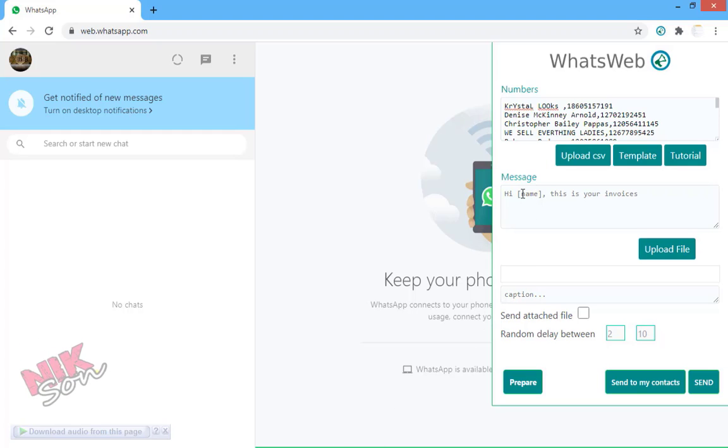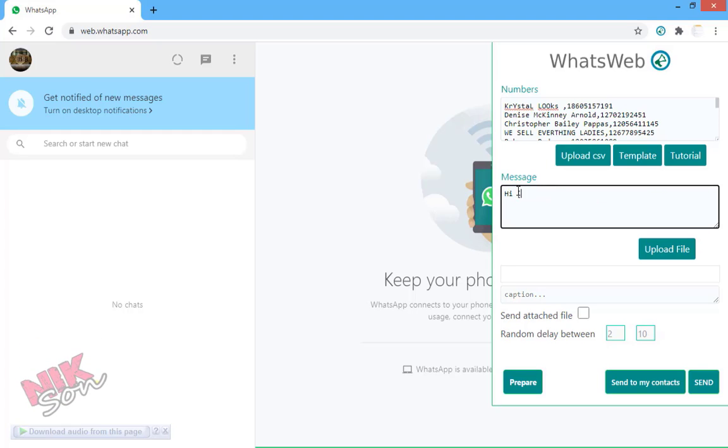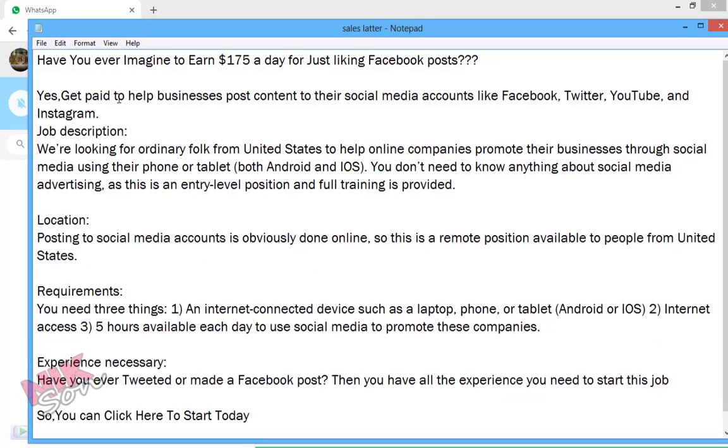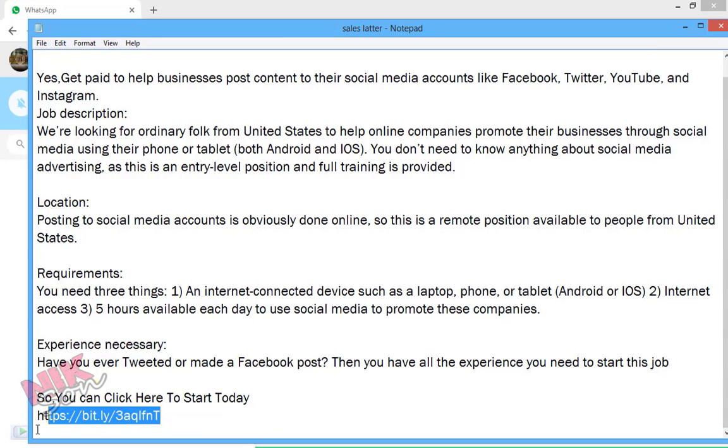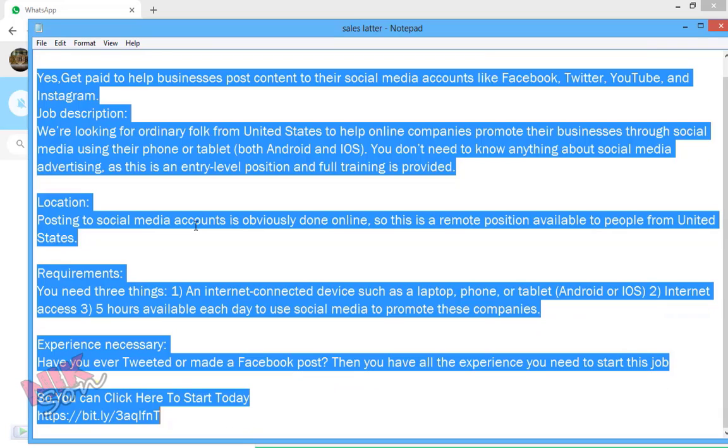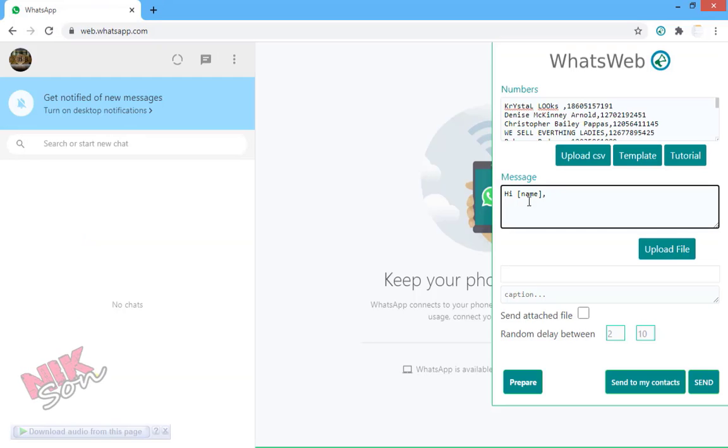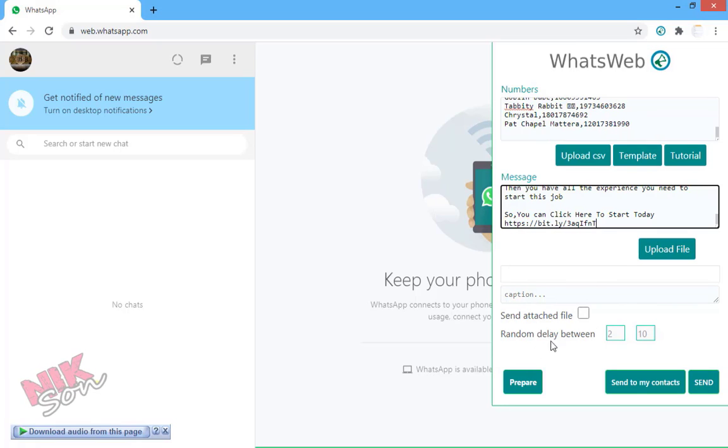And in the message field you have to create a sales letter, as we just collected all the information. So make a full sales letter with that. You can use bit.ly for the tracking link, and you say hi plus name. The names of your clients and visitors will be separate, so this will turn all our messages into separate messages. After all is done, you have to click on prepare and then send.